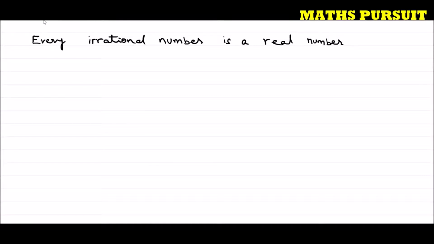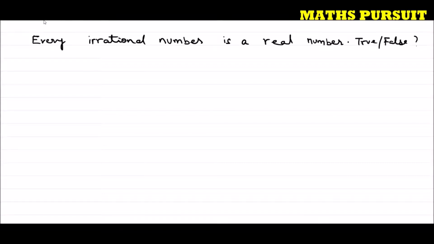The given statement here is every irrational number is a real number. The statement is saying that every irrational number is a real number. Now our job is to find out whether this statement is true or false. True or false? This is what we need to find out. If it is true, why? If it is false, why?